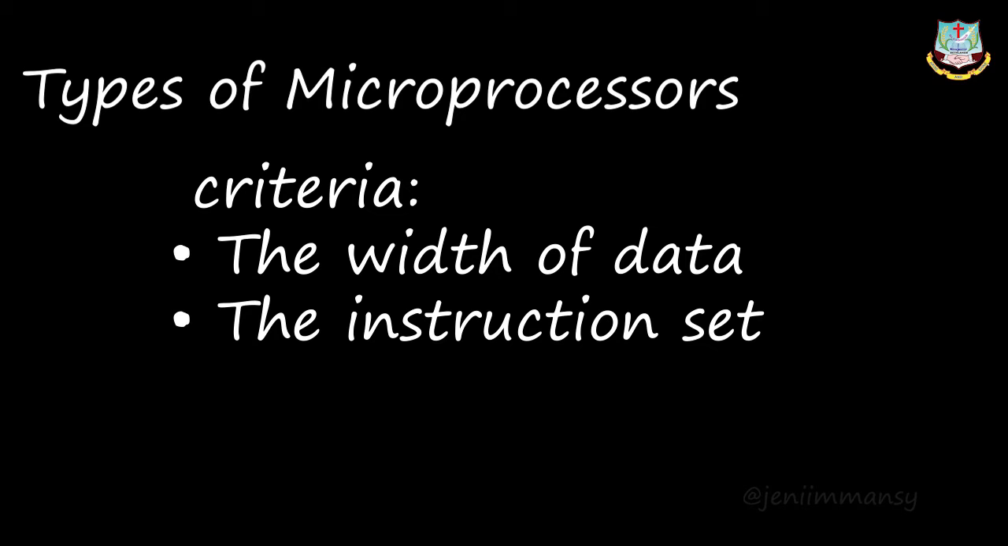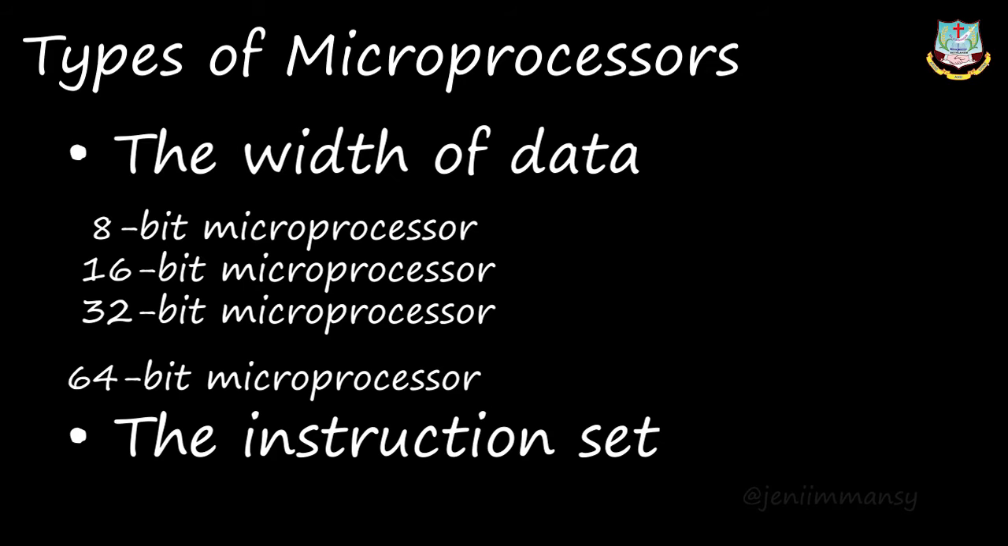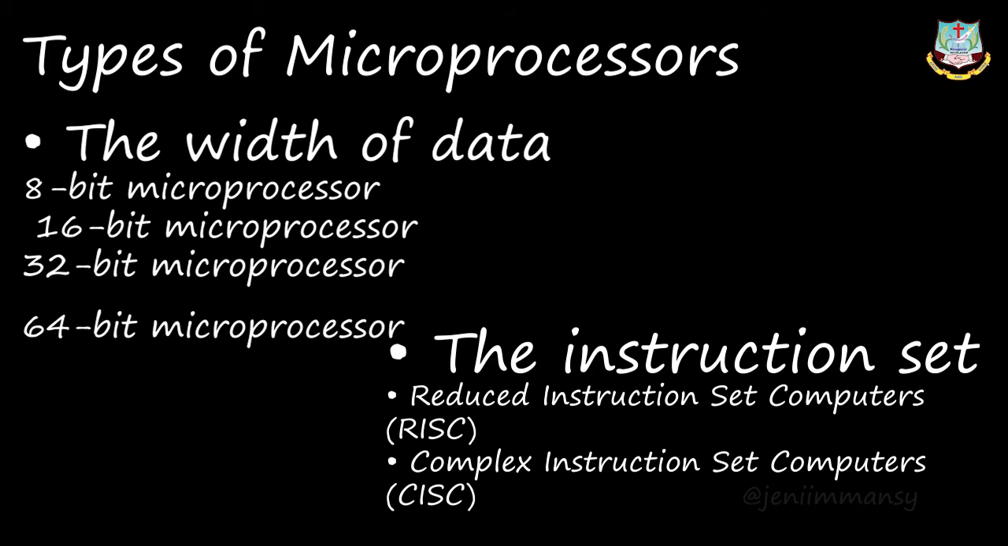Okay, the classifications of microprocessor based on the width of the data are 8-bit processor, 16-bit processor, 32-bit processor, and 64-bit processor. Depending on the data width, the microprocessor will process the instruction. And based on the instruction set, the classifications of microprocessor are RISC, reduced instruction set computers, and CISC, complex instruction set computers.